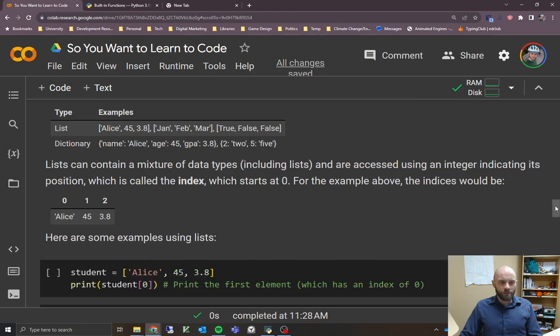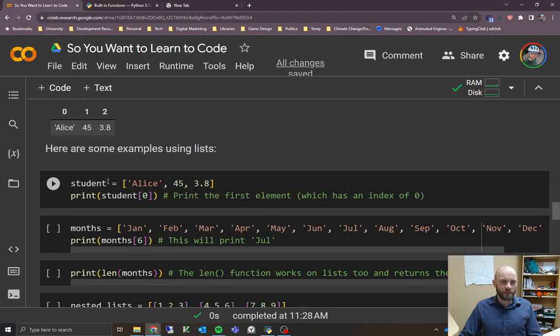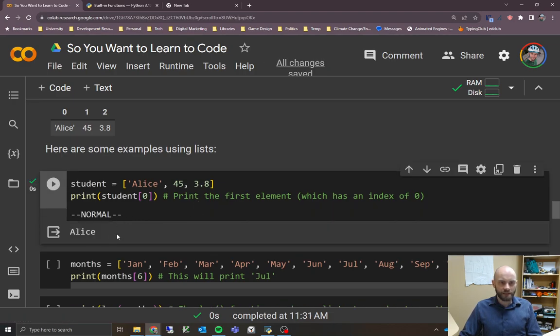So let's say you want to get something out of it. First of all, we're just going to use that same list here, with the square brackets. We're going to assign that to a variable called student. And if you want to get something out of student, you use a square bracket and then its index position. So student[0] is going to go back and find the thing at the 0 index position, which is the first item. We'll give that a try, run it, and we get back Alice, which is the first thing here. If you wanted the element in index position 1, we could run that with 1 and we'll get back 45.